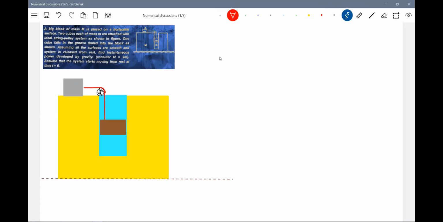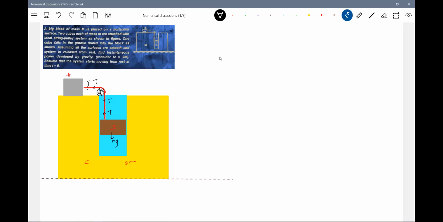Okay, get into the problem. So this is the block A. This is the block B. And let this be the wedge C. The mass of this is 2m. That we will write instead of writing m. So the weight of this will act vertically down and the string will become taut. This will be the tension. This will be the tension.